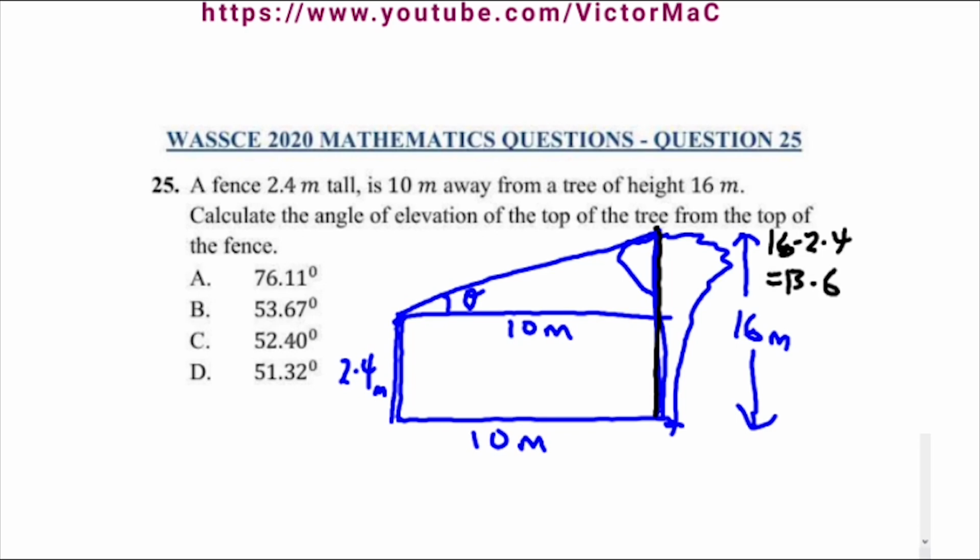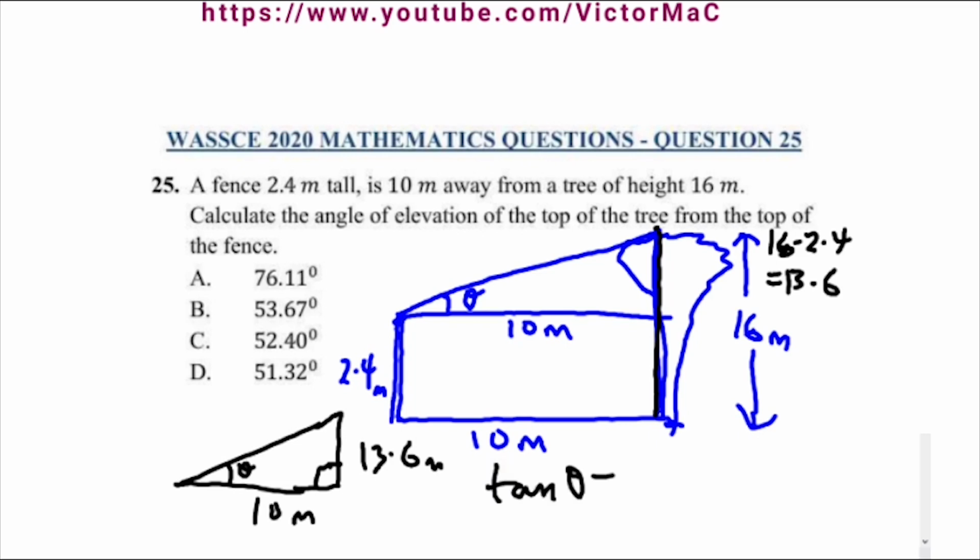So in the triangle above, that triangular shape here, angle theta, this is 90, this is 13.6, and this is 10 meters. So we have to find the tangent of angle theta. Tan theta is opposite 13.6 over 10, which is the same thing as 1.36.